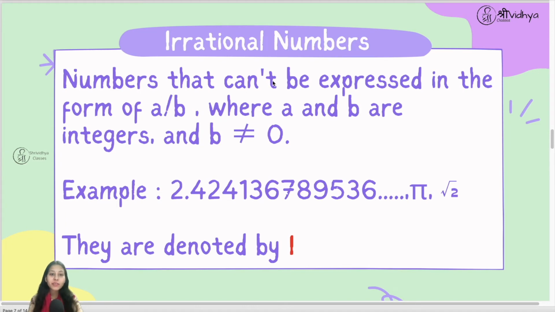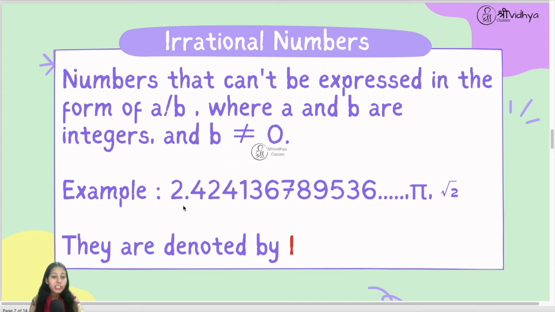So irrational numbers are the numbers that can't be expressed in the form of a upon b, where a and b are integers and b is not equal to 0. So numbers which can't be written in the form of fraction basically, where numerator and denominator are integers. We can't write these numbers in those kind of fractions, right? So yeah, now you can see the example also.